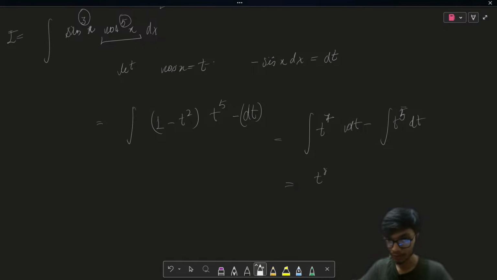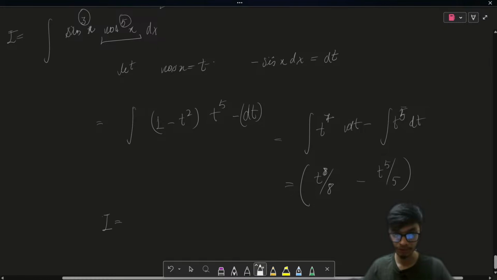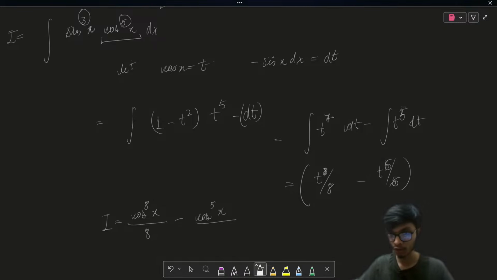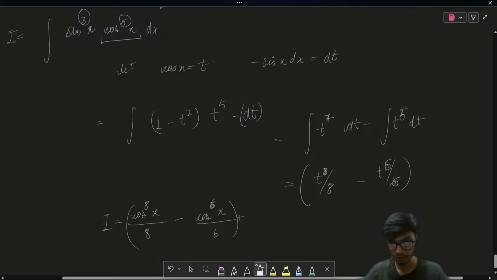It is going to be t to the power 8 divided by 8 minus t to the power 5 divided by 5, and the result of this integral, because we assumed t as cos x, is cos to the power 8x divided by 8 minus cos to the power 5x divided by, oh sorry, this should be 6. So cos to the power 6x divided by 6 plus some constant c. So this is going to be the solution of this problem.